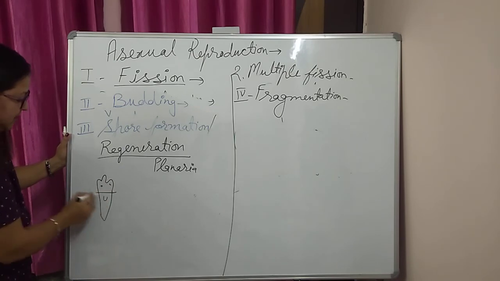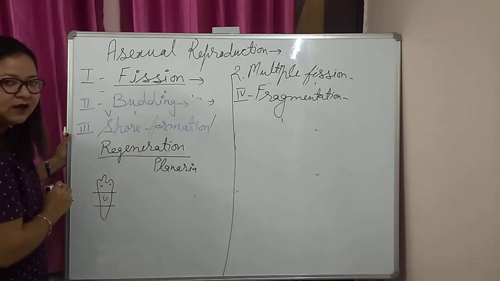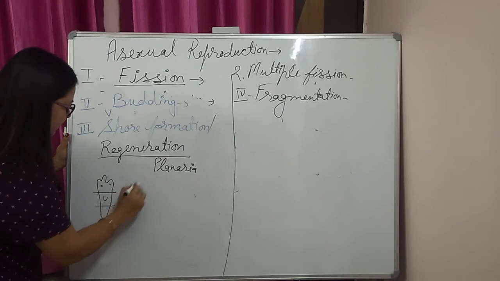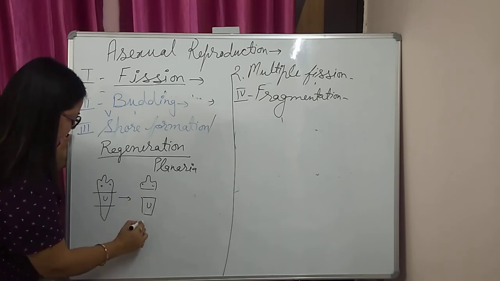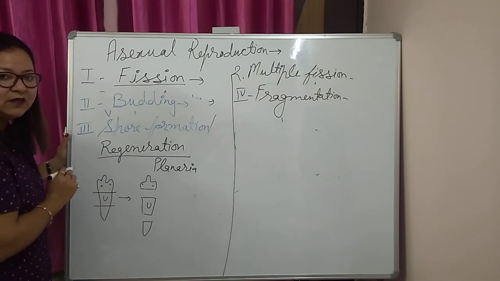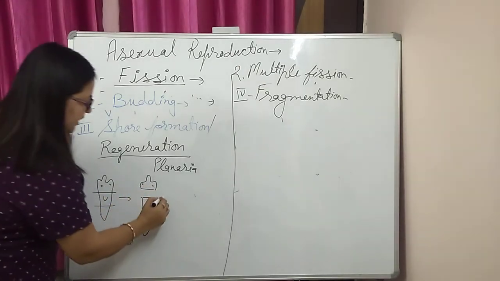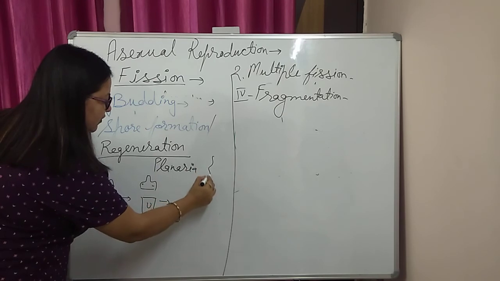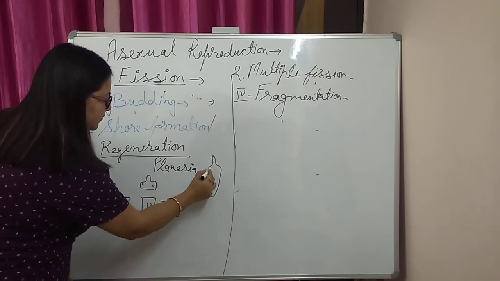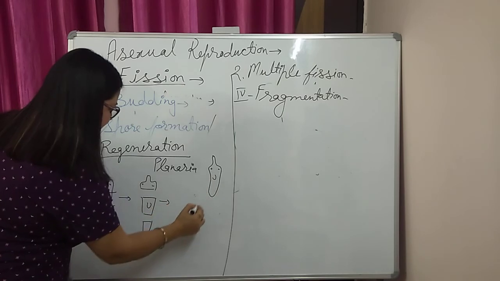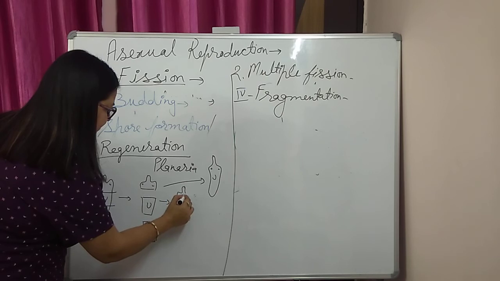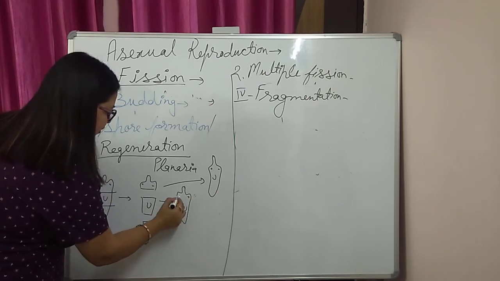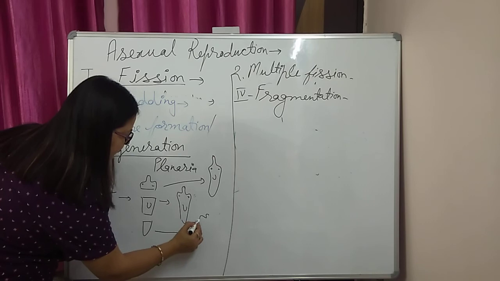If experimentally or by accident it is cut into pieces, like it is cut into these 3 pieces, then in each and every piece the cells will divide and form a complete organism, like this. So this is the power of regeneration.